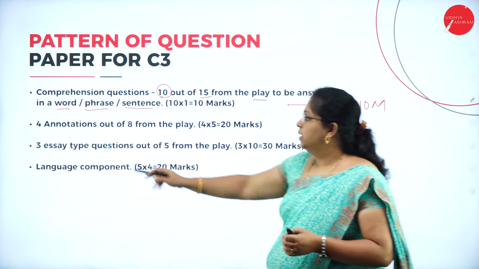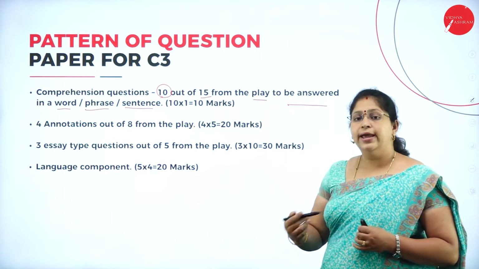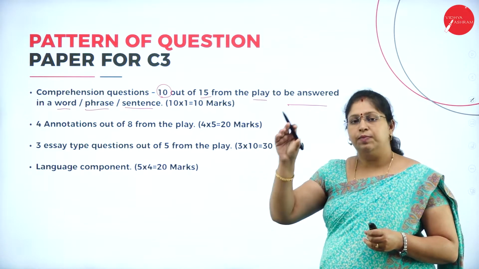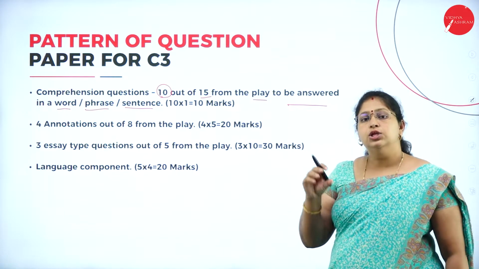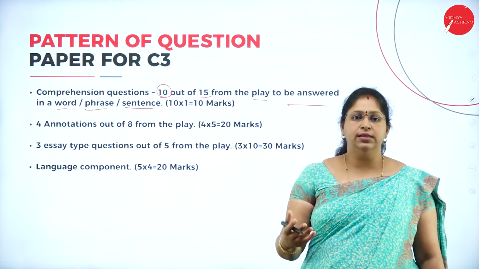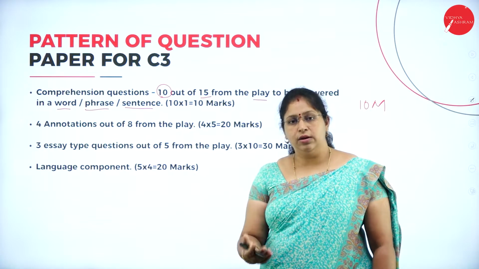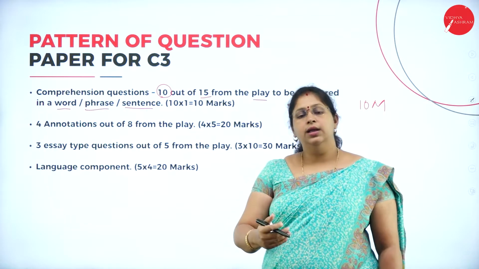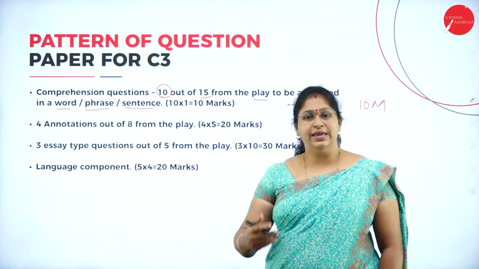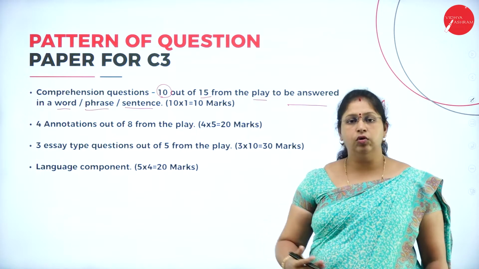Then 4 annotations out of 8 from the play. Annotation means reference to context. Some lines from the play will be picked and given. So you have to write the reference to that context. Why is this sentence taken in the play? What does this mean? What is the background of this sentence? From where has the playwright taken this sentence? Why did he add these words in the sentence? All that you have to explain.